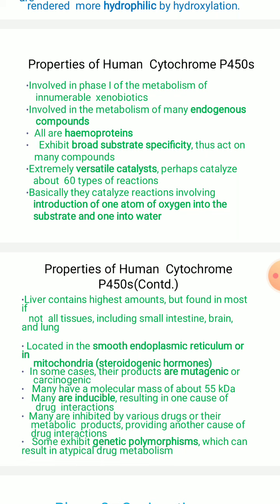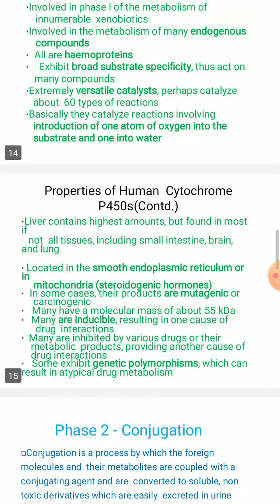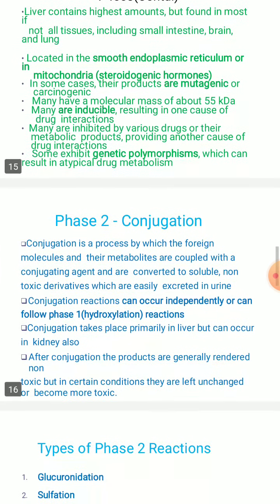So some are going to show changes at the genetic level, genetic polymorphism, which can result in atypical drug metabolism. Whatever product is going to be formed, there will be a change at the genetic level. That mutation has happened at the particular product level, and some products which are going to be formed may be carcinogenic. So these are the properties of this particular cytochrome P450 monooxygenase.